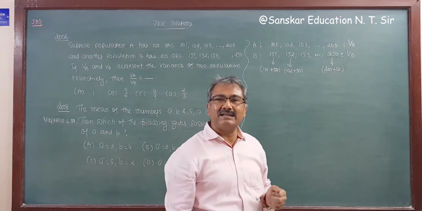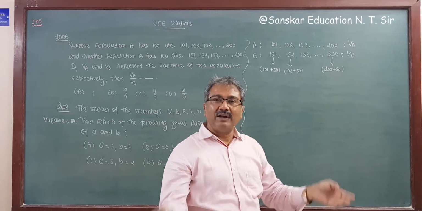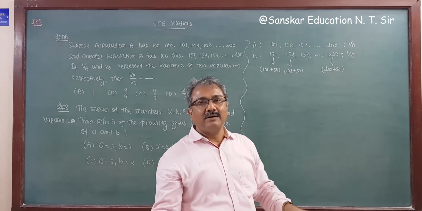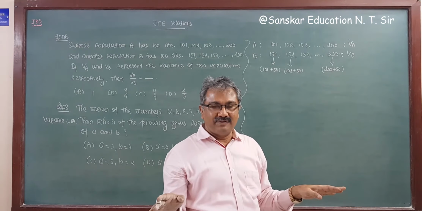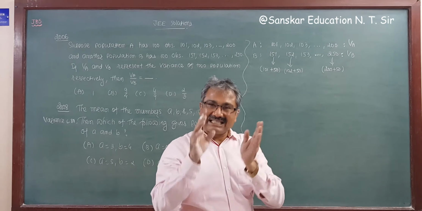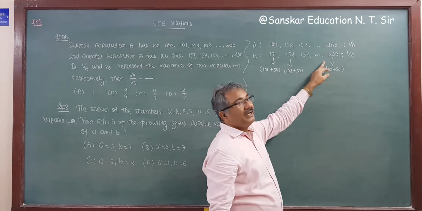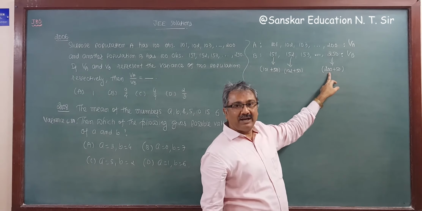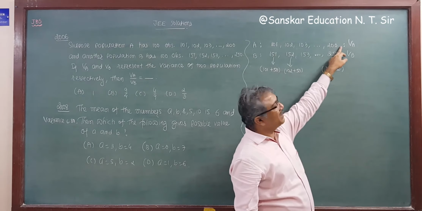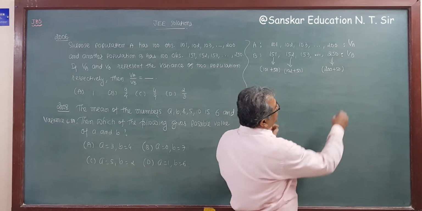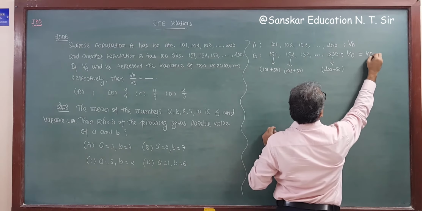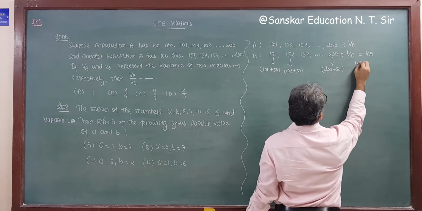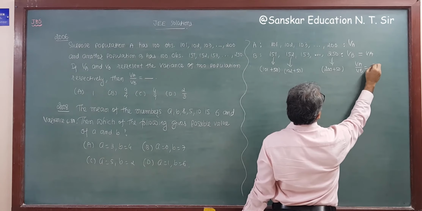And you know, when each observation is increased by a constant k, the variance doesn't change, it remains the same. So variance of B is the same as variance of A, so VA upon VB is equal to 1.